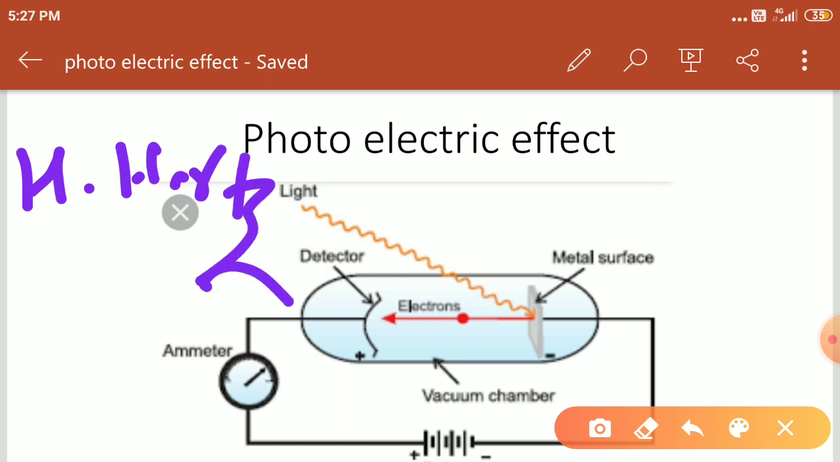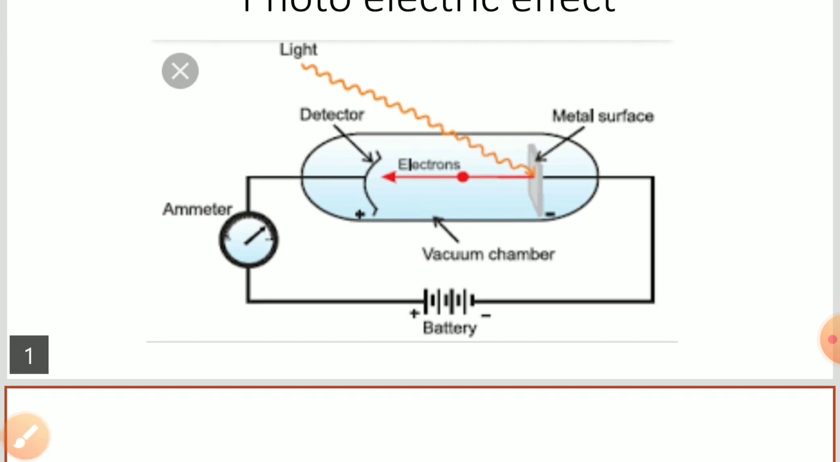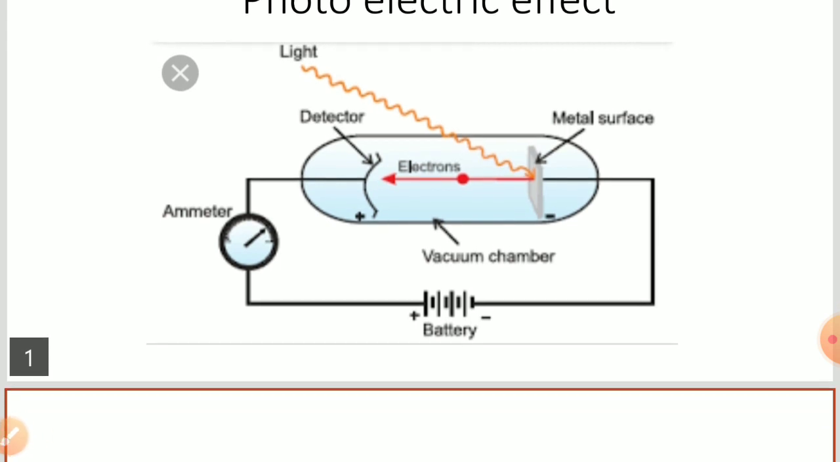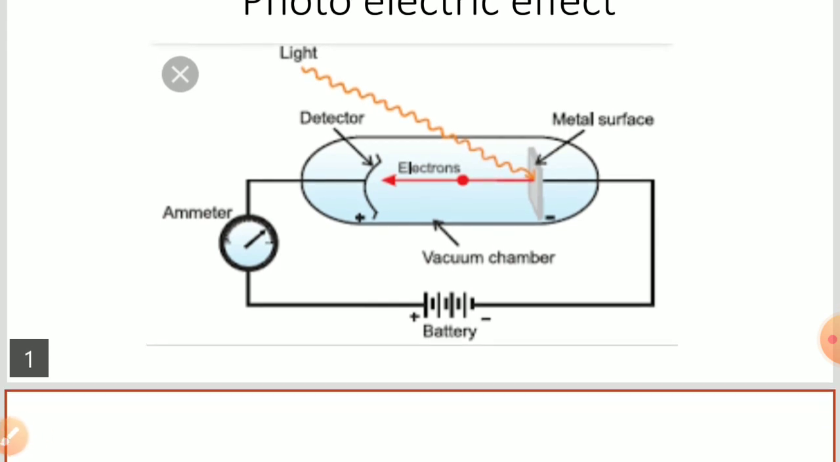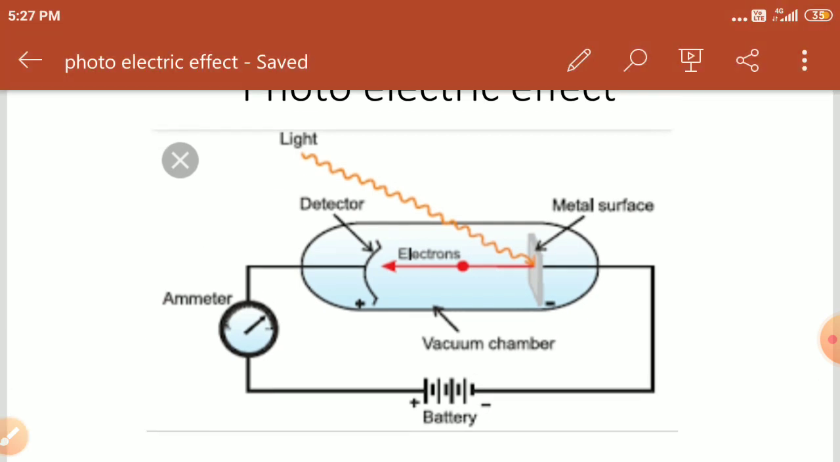Henry Hertz, who explained the photoelectric effect. So this is the arrangement he made. In this arrangement, what he did, he used a glass jar. In this glass jar, he inserted the metal plate.